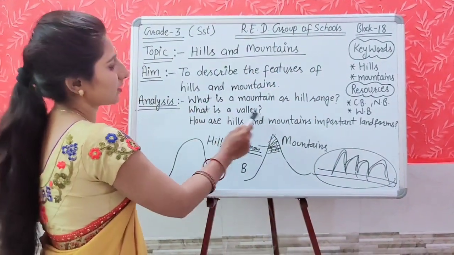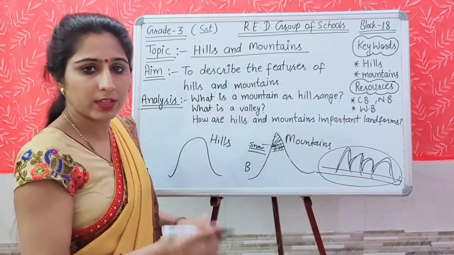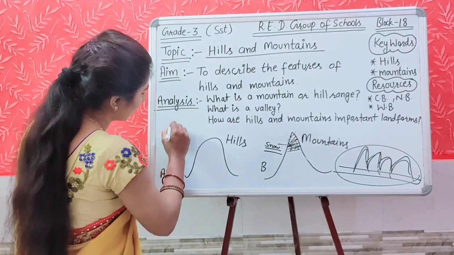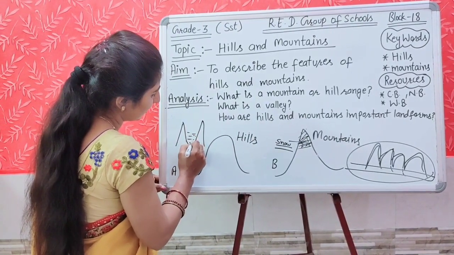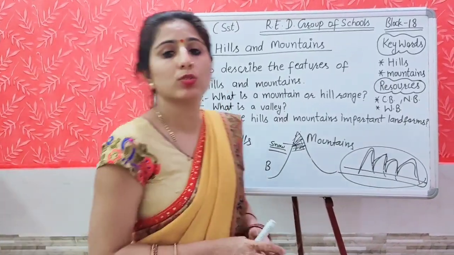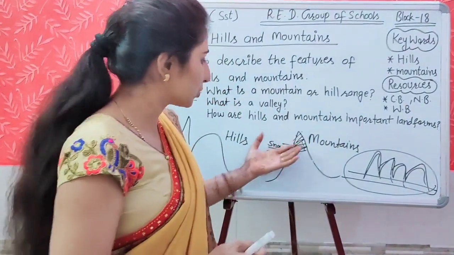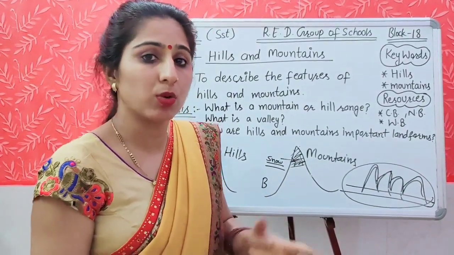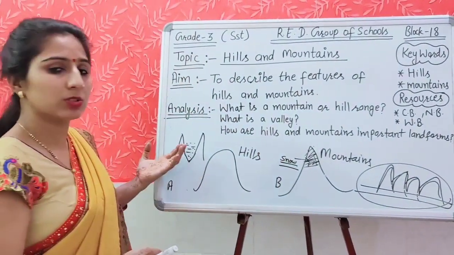Next question is, what is a valley? Means the lowland area between two mountains or hills is called the valley. Means like two mountains are there, and this lowland area is called the valley, and many of the rivers flow through these valleys, and these rivers originate from the melting snow of the mountains. जो snow से melt होके water आता है, वो rivers में convert हो जाता है, and these rivers flow through these valleys.